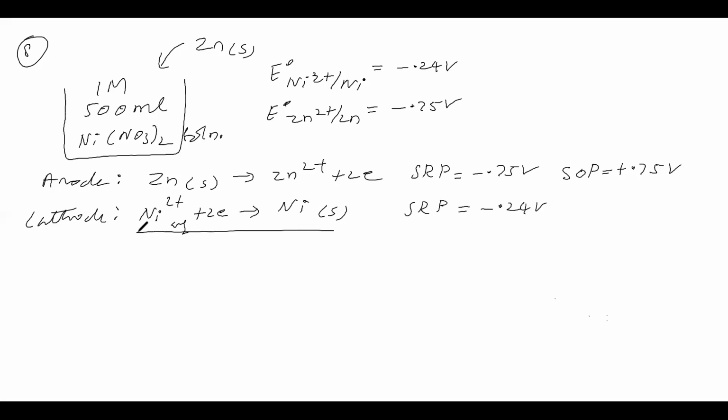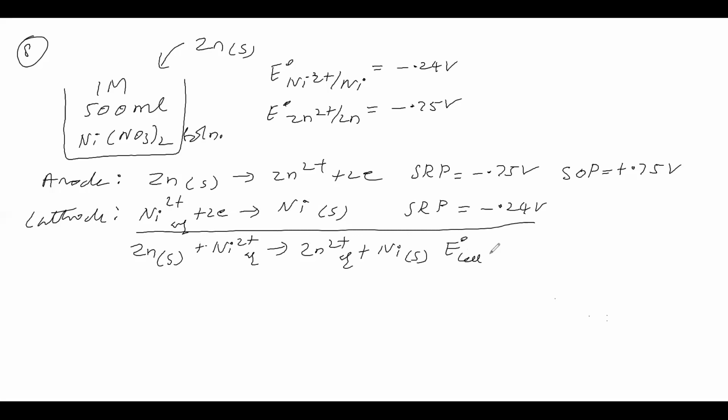Now we will see the cell reaction. The cell reaction is zinc solid plus Ni2+ aqueous gives Zn2+ aqueous plus nickel solid. For this, E0 cell is equal to SOP of anode plus SRP of cathode.